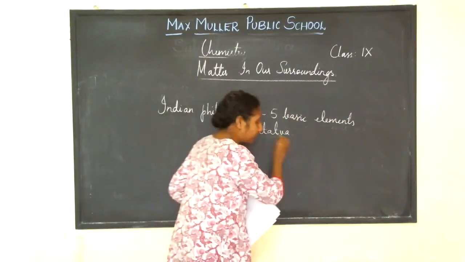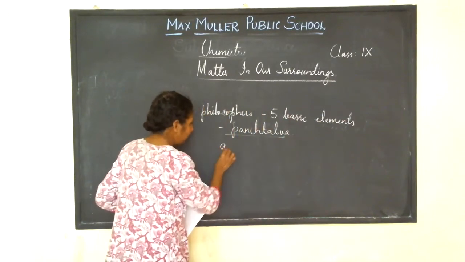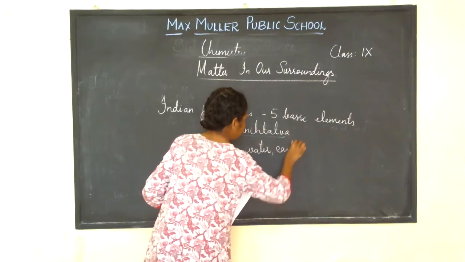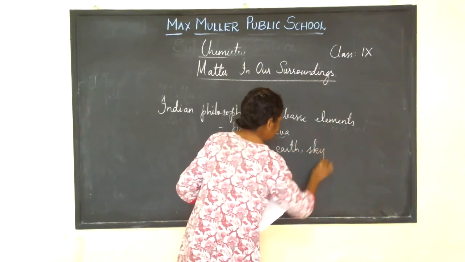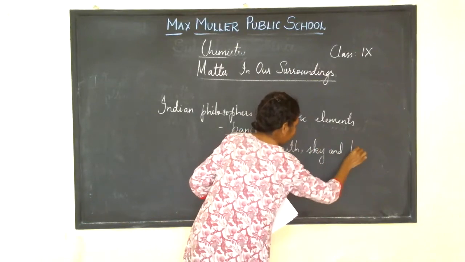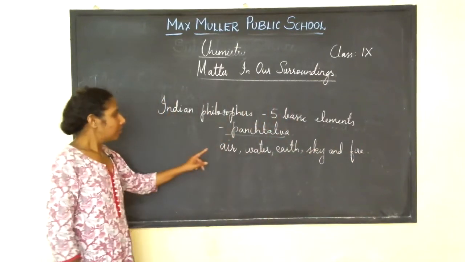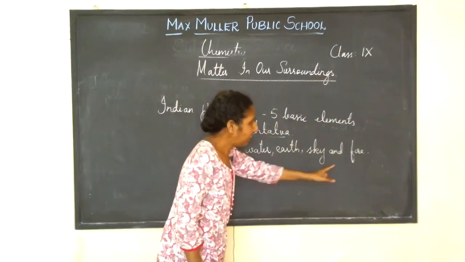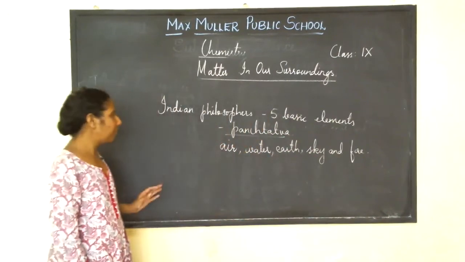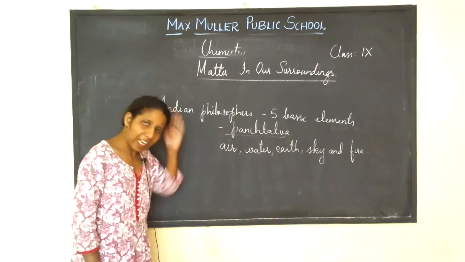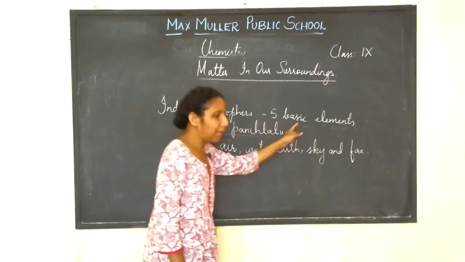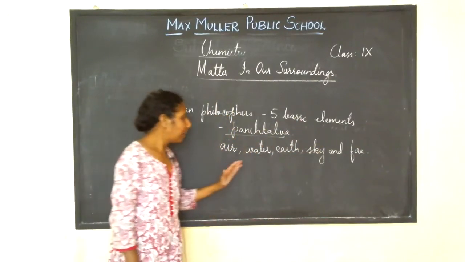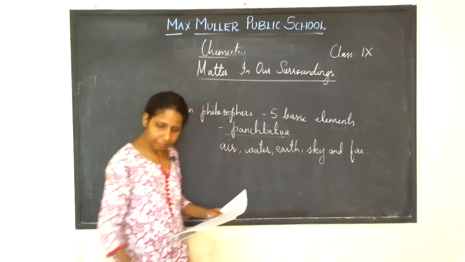What are these 5 basic elements? They are nothing but air, water, earth, sky, and fire. What are these 5 elements? They are air, water, earth, sky, and fire. Did you people understand this? Once again, I repeat. Indian philosophers have classified matter into 5 basic elements called as Panchatattva. What are these 5 basic elements? Air, water, earth, sky and fire.